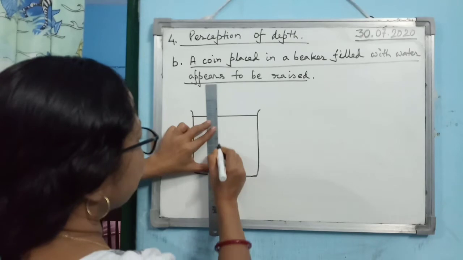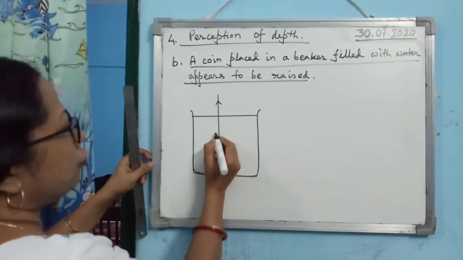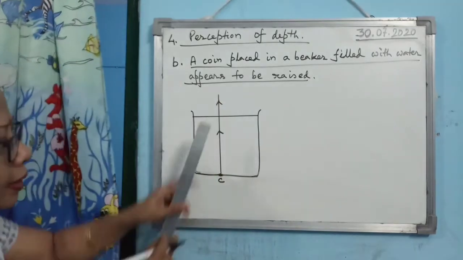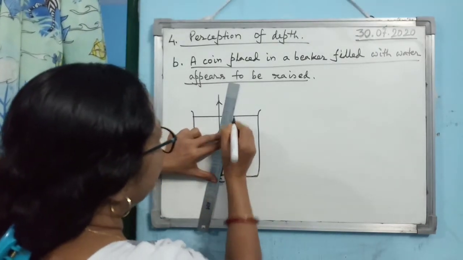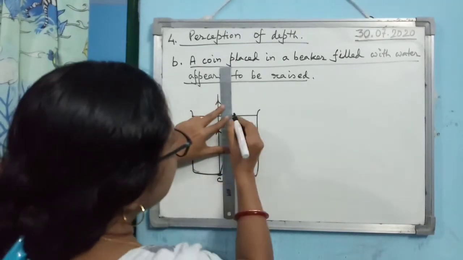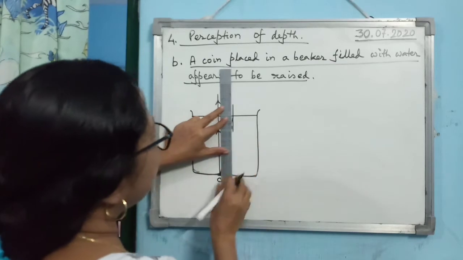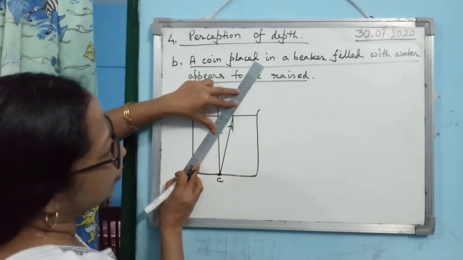In this case you take a ray falling perpendicularly, so how will it move? It will move straight. Then take another ray which is falling obliquely on the upper surface of water. Then you draw a normal. So what will happen? The ray will bend away from the normal.